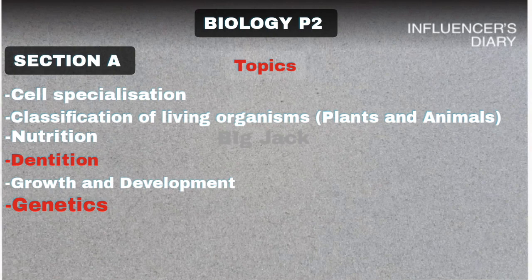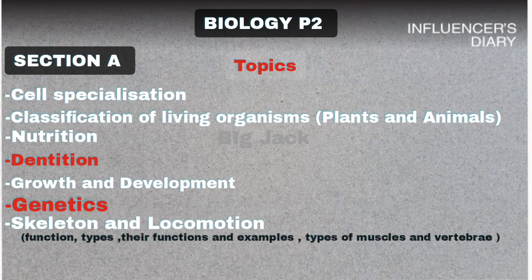Then the next one, skeleton and locomotion. Under skeleton and locomotion, you need to know the functions of the skeleton, the types of skeletons, their functions, and examples. Apart from that, you need to know the types of muscles, like smooth muscles, cardiac muscles, and skeletal muscles, and where they are located.